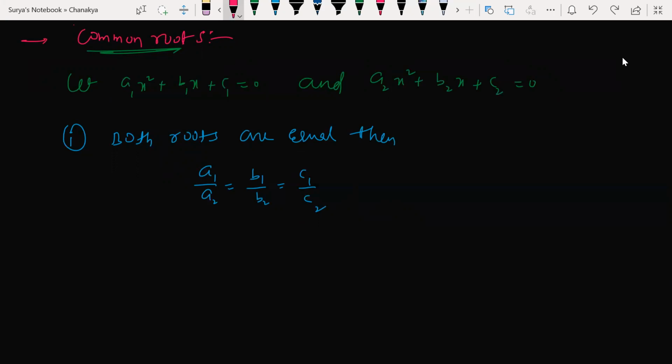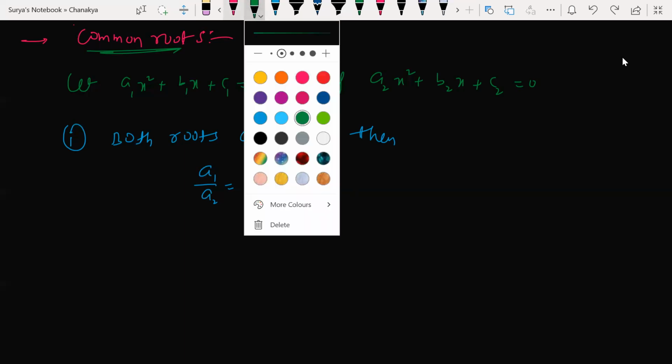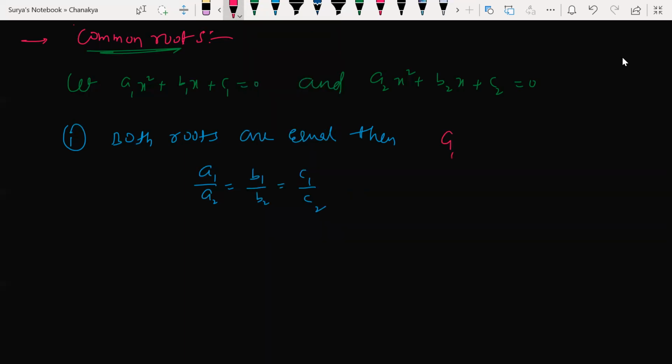I'll tell you the simple trick, how we can remember this formula. First of all, you write the coefficients of the given quadratic equations. What are the coefficients? A1, B1, C1. You write like this: A1, B1, C1. Again, you write A1, B1, C1. Here A2, B2, C2. Again, you write A2, B2, C2.